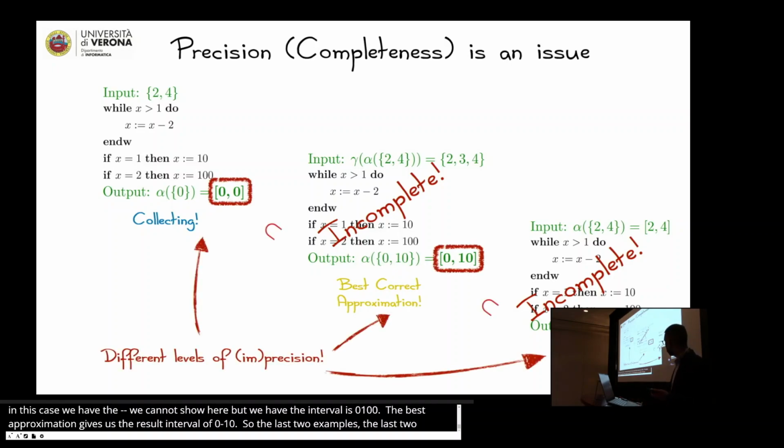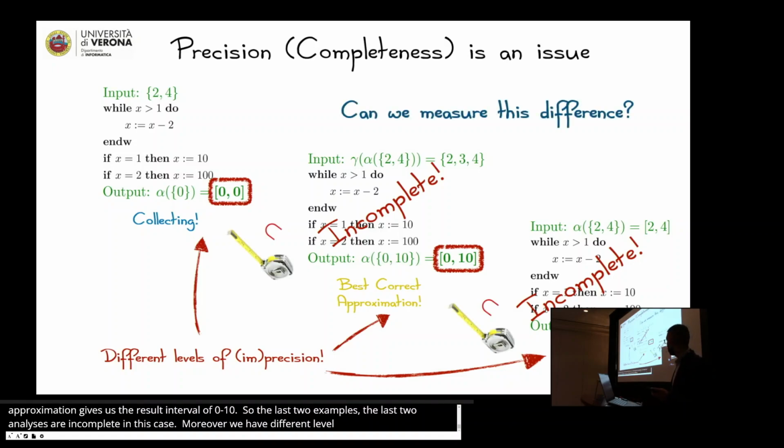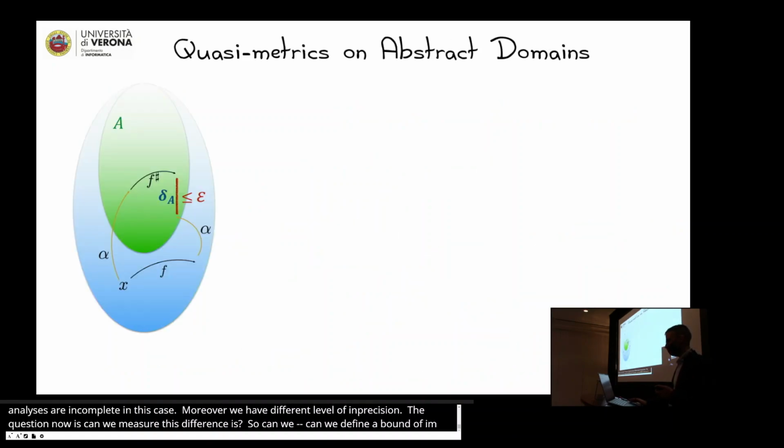Moreover, we have different levels of imprecision. So the question now is, can we measure this difference? Can we define a bound of imprecision of our program analysis? In order to answer this question, we start by defining some kind of metric that must respect the underlying structure of our abstract domain.